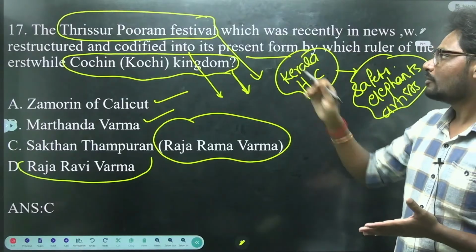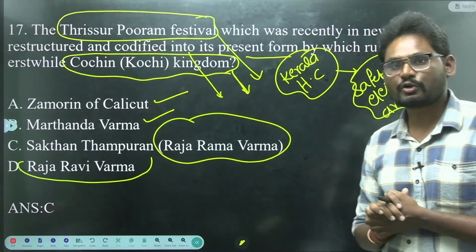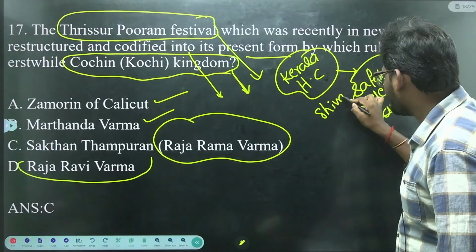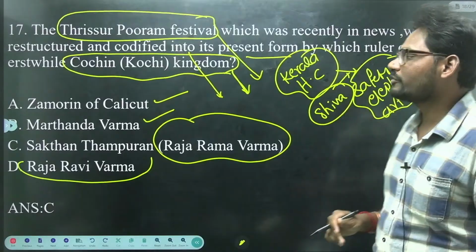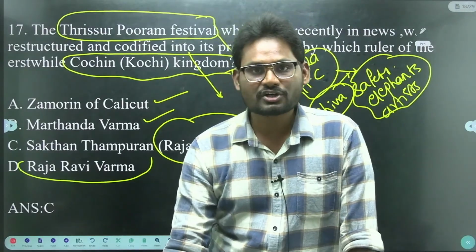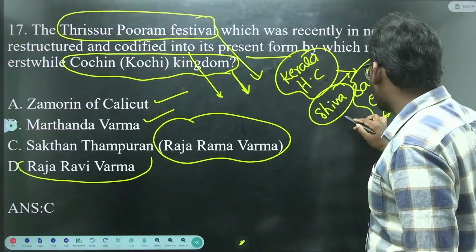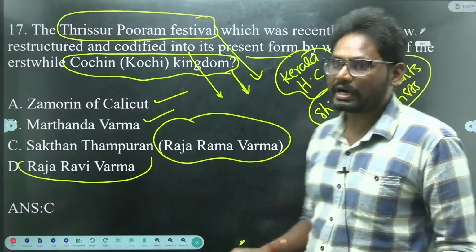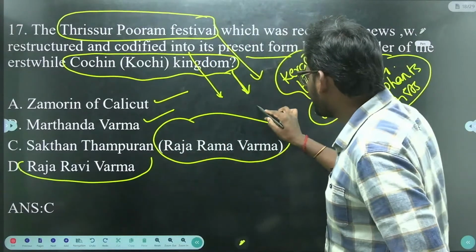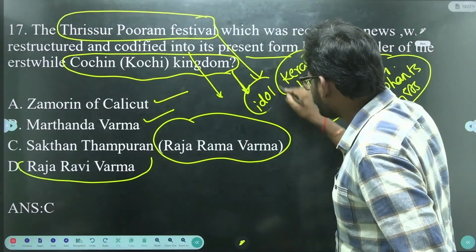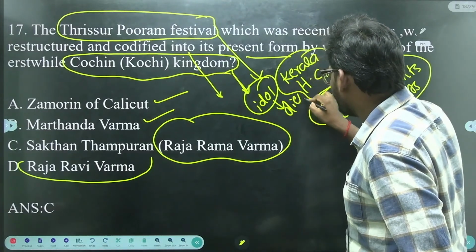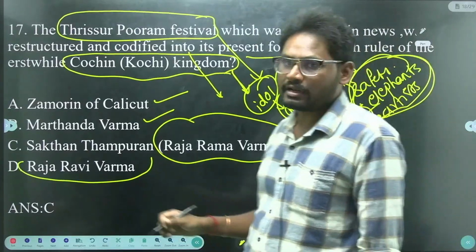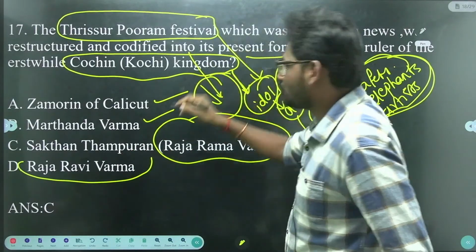So Thrissur is located in Kerala. It is known for the Lord Shiva fair. So the Puram festival is associated with the Lord Shiva fair, where the elephants and many artists actively participate. The idols of the respective deities are kept on the elephants and they roam around Thrissur.